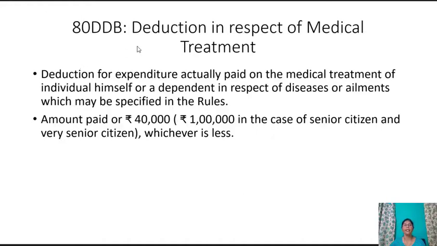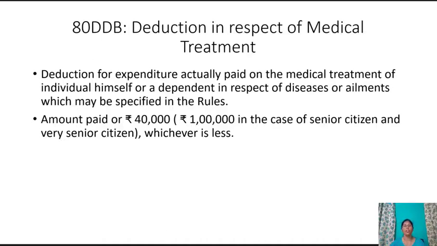Section 80DDB. This is deduction in respect of medical treatment. It provides for a deduction to a resident individual or a resident Hindu undivided family for expenditure actually paid on the medical treatment of the individual himself or a dependent, that is spouse, children, parents, brothers or sisters or any member of the Hindu undivided family in respect of diseases or ailments which may be specified in the rules.